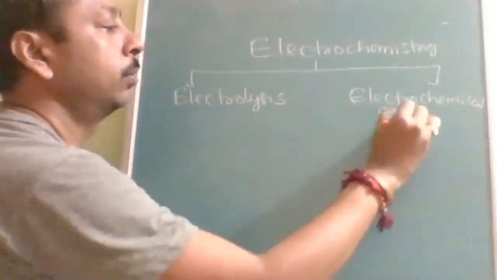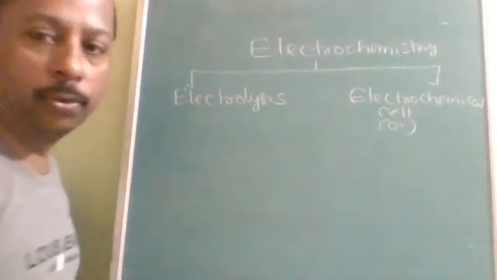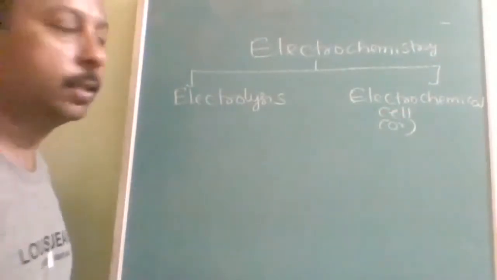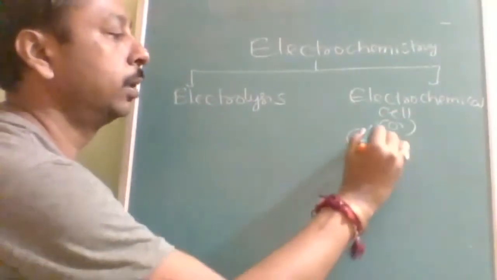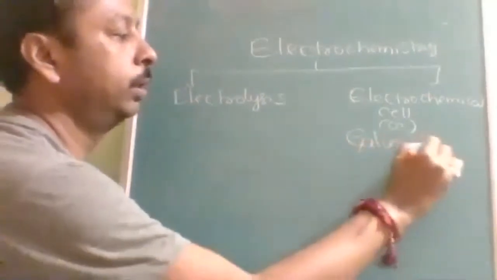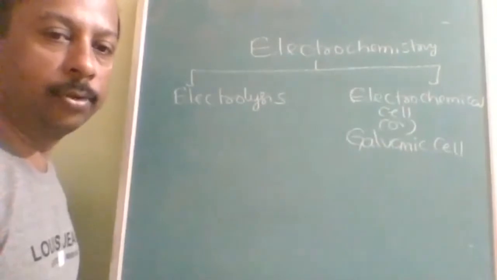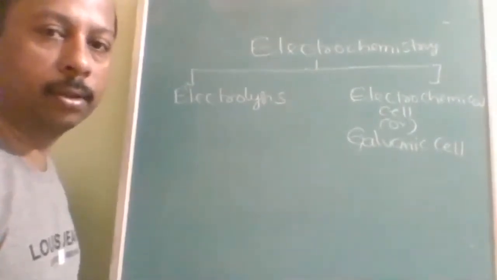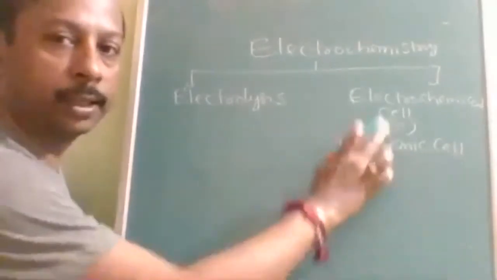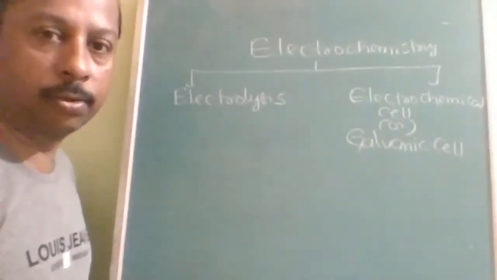Electrochemical cells are commercially known as galvanic cells. Galvanic cells are nothing but electrochemical cells only; the commercial term we use is galvanic cell and the chemical term is electrochemical cell.